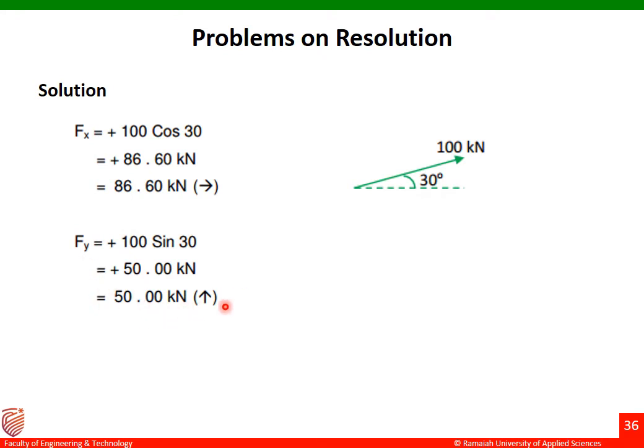The direction of the y component is upward, because we got the answer on the positive side. Suppose the answer is negative, it would be written in the downward direction. This is how we find out the x component and y component of the given inclined force. This process is called resolution of forces.